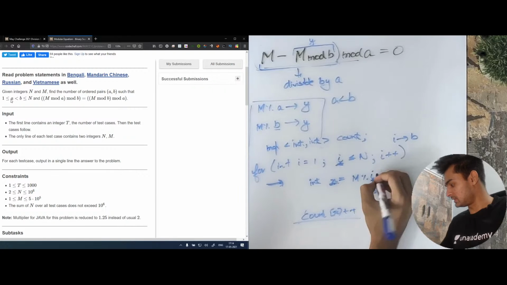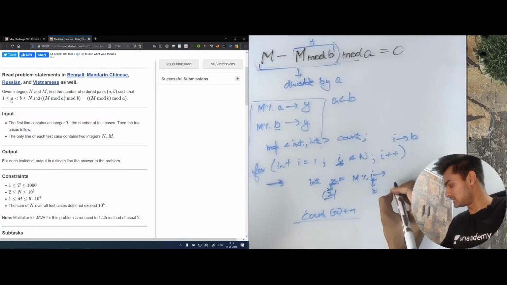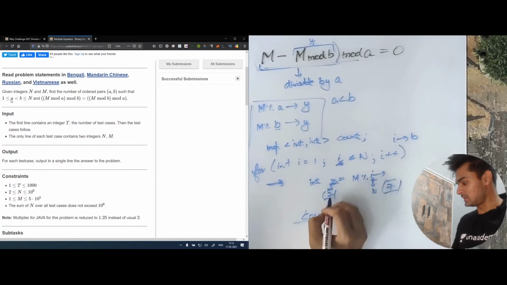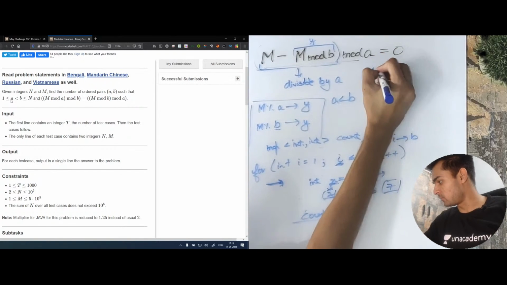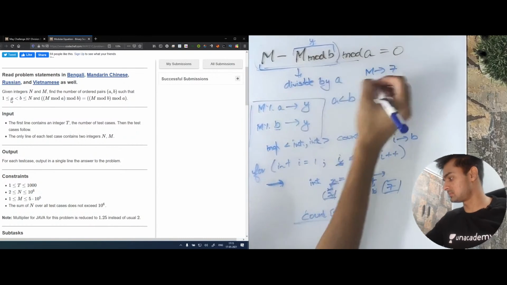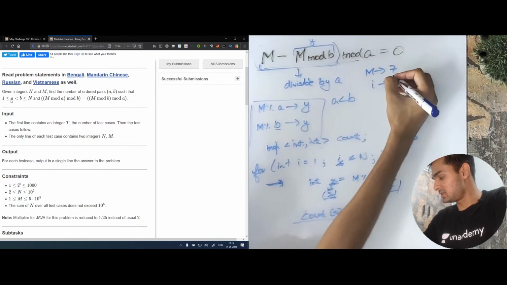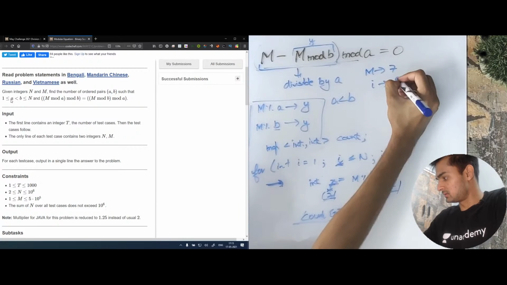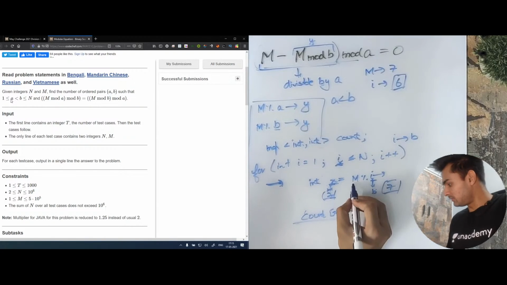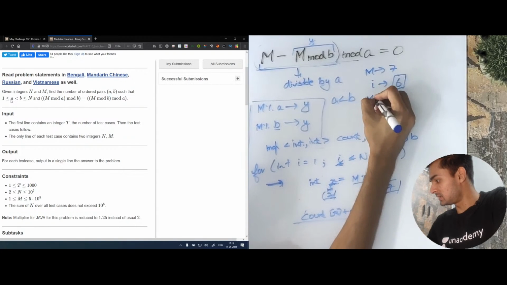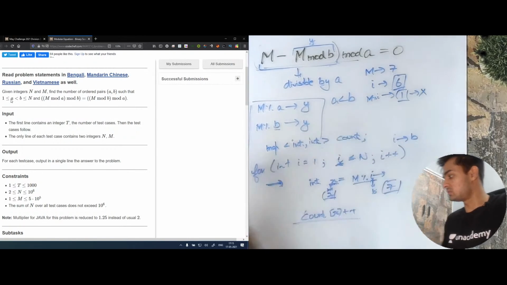Let's say x was 2 here and i was, let's say, 7, and we got the same 2. Okay, let me just take an example. Let's say that m was 7, and for now i has reached 6. Now we need to calculate m percentage i, which is going to be 1 right now. So basically our x right now is 1.